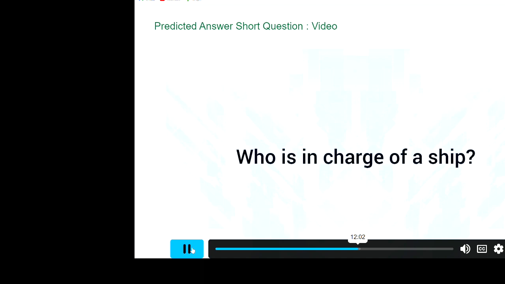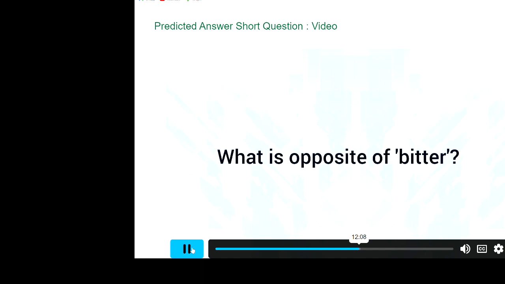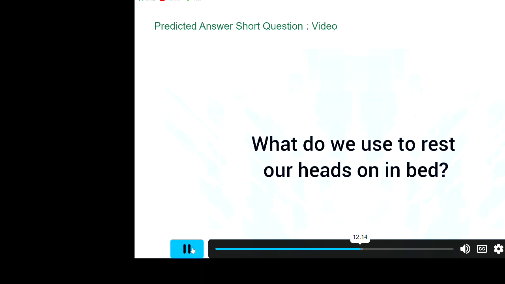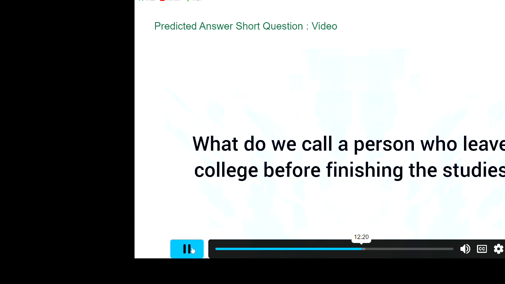Who is in charge of a ship? Captain. What is opposite of bitter? Sweet. What do we use to rest our heads on in bed? Pillow. What do we call a person who leaves college before finishing the studies? Dropout.